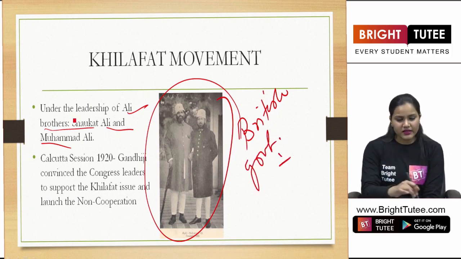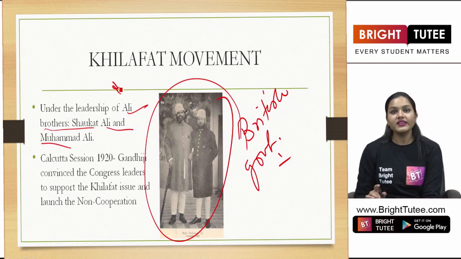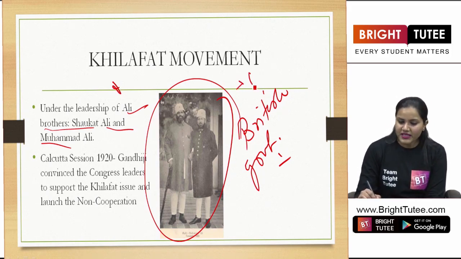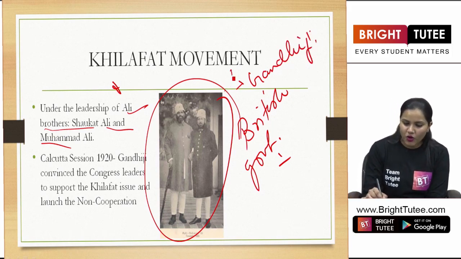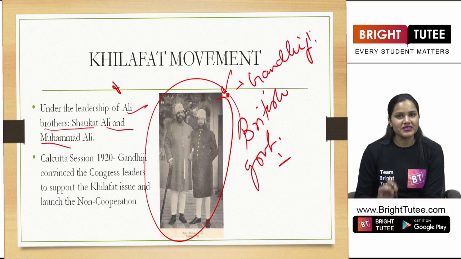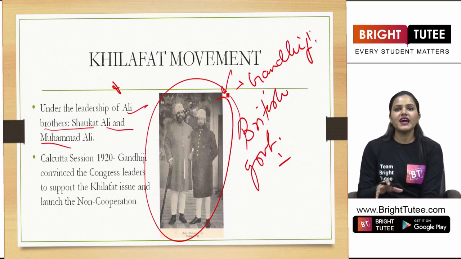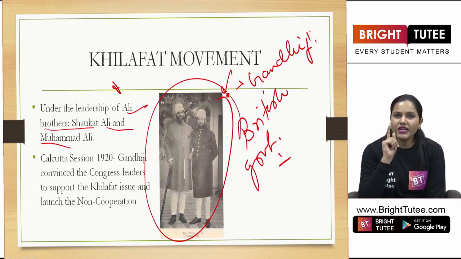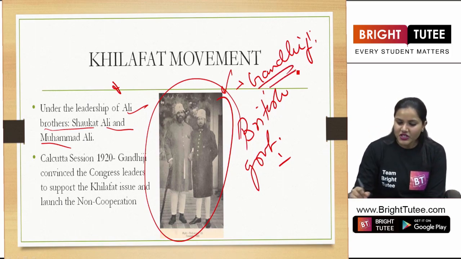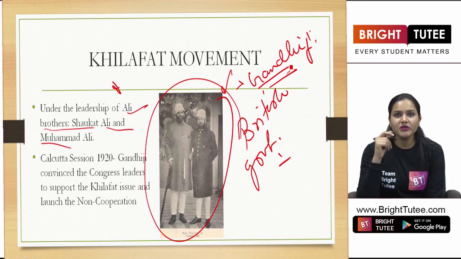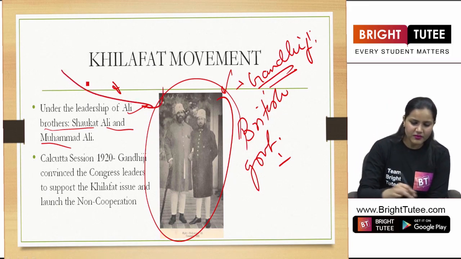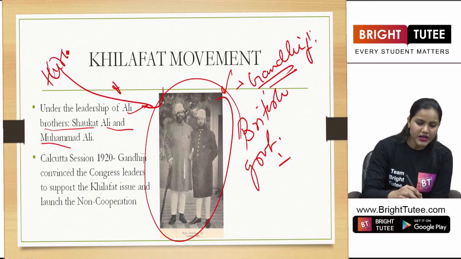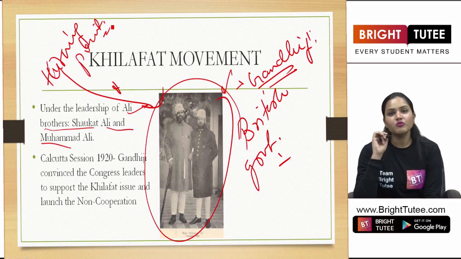Now, in this committee, who was called? Gandhiji was called, because he was now the leader of the masses. So he went on to meet the Ali brothers, and there they both decided that they should fight against the British government. Now during this period, students, Gandhiji saw it as a major point, or a turning point, as we can say, for the Indian national movement here.